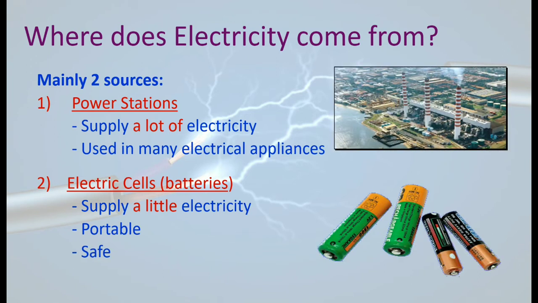Whereas a power station is a huge structure, like dams. Various kinds of power stations are there, depending upon the source of energy that they are using. Some make use of solar energy, some wind energy, some nuclear energy in order to produce electricity. The second one is the electric cell, which we use in our day-to-day life, like in the wristwatch, the wall clock, the toys, the batteries which are used, etc. So these are the two main sources of electricity.